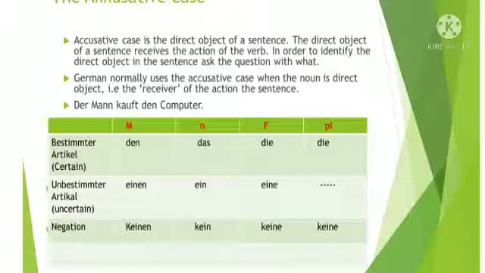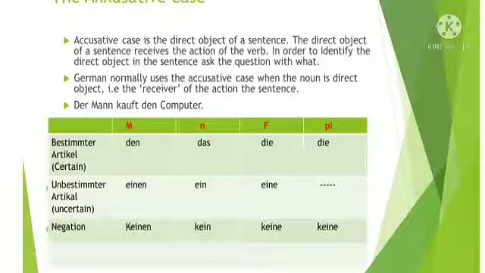Object has two types: direct object and indirect object. Here we will see the direct object. Accusative case is the direct object of the sentence. The direct object of the sentence receives the action of the verb.